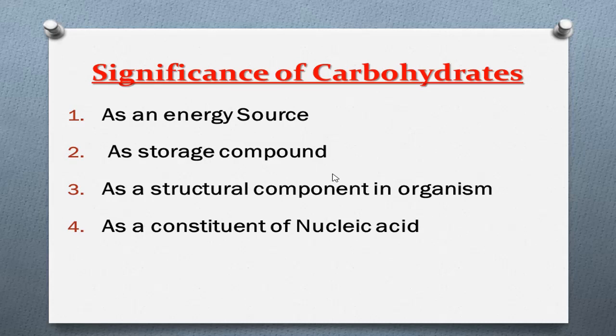Under the monosaccharides we have learned about glucose, fructose and galactose. Under the disaccharides we have learned about maltose, lactose and sucrose. Under the polysaccharides we have learned about starch, cellulose and glycogen. After that we have learned about the significance of carbohydrates.